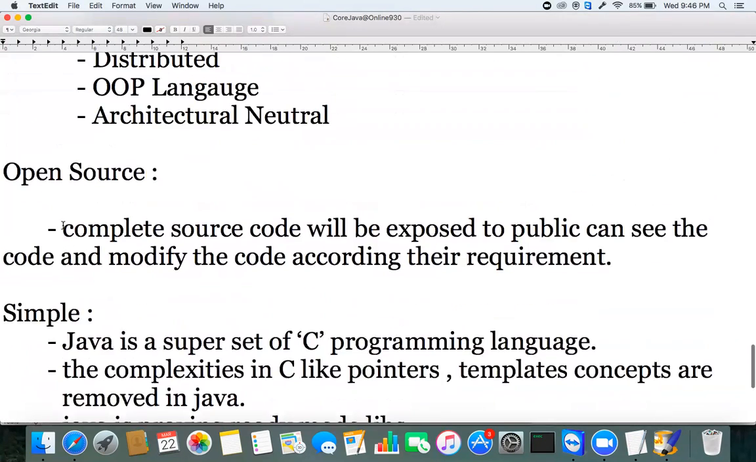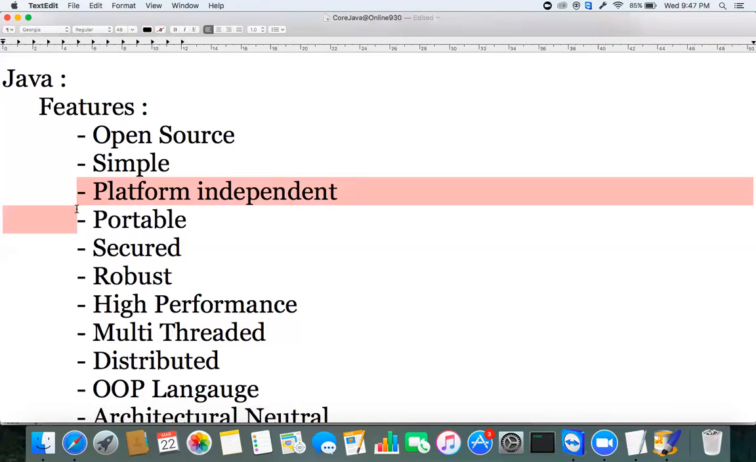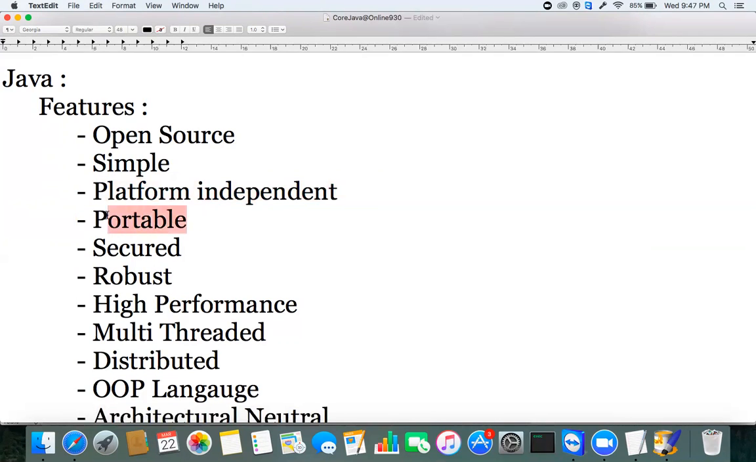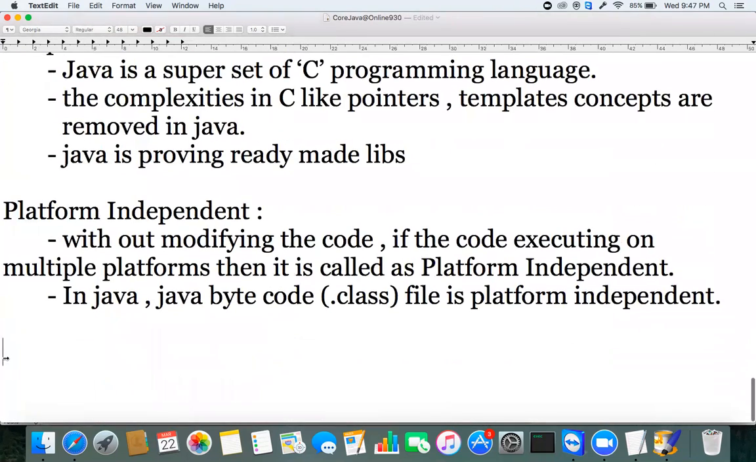Next, what is the next advantage? We've seen open source, how Java is called a simple programming language, and next, platform independent. And what is the next one? Portable. Java is a portable language. Portable means we can easily integrate with other technologies.